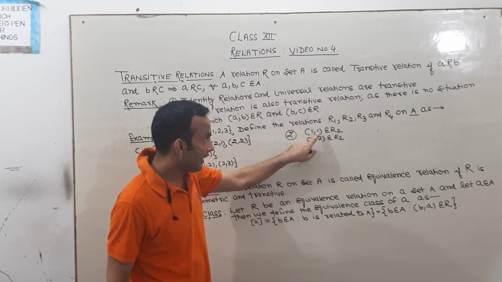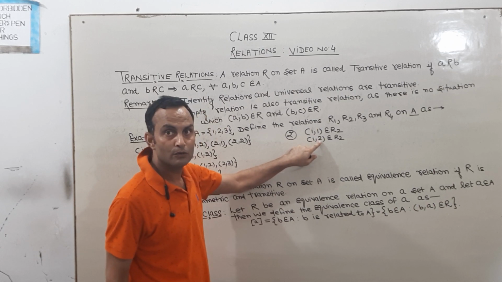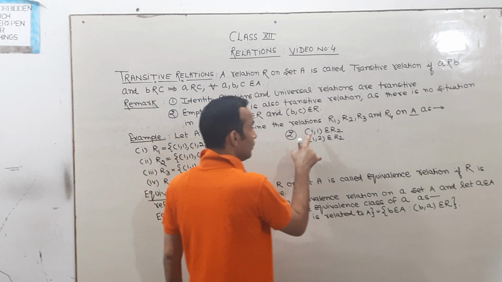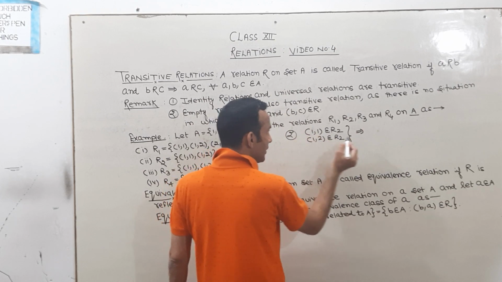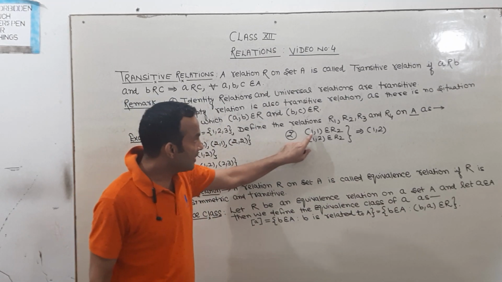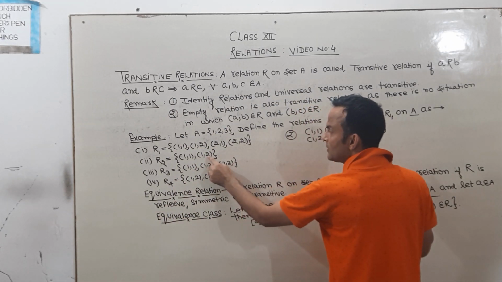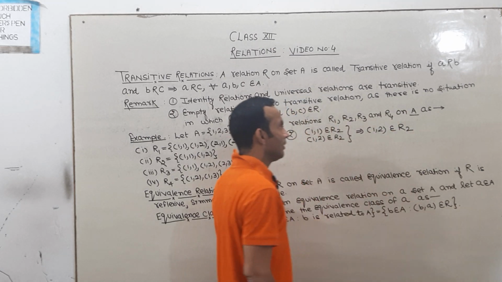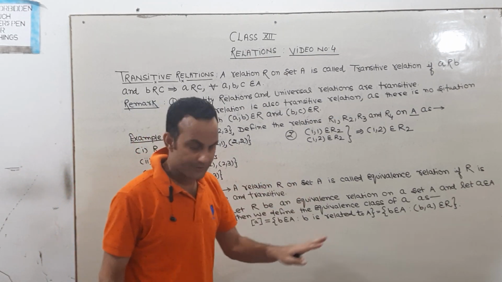Here 1 acts as A and here 1 acts as B. A related to B, B related to C. So check whether A related to C is given or not. So you can see this implies that according to this situation 1 must be related to 2. 1 का रिलेशन 2 से होना चाहिए तभी ये ट्रांसिटिव होगा. अब आप ये चेक कीजिए 1 comma 2 is given or not? Yes, it is given. Belongs to R2. Okay, so R2 is a transitive relation.